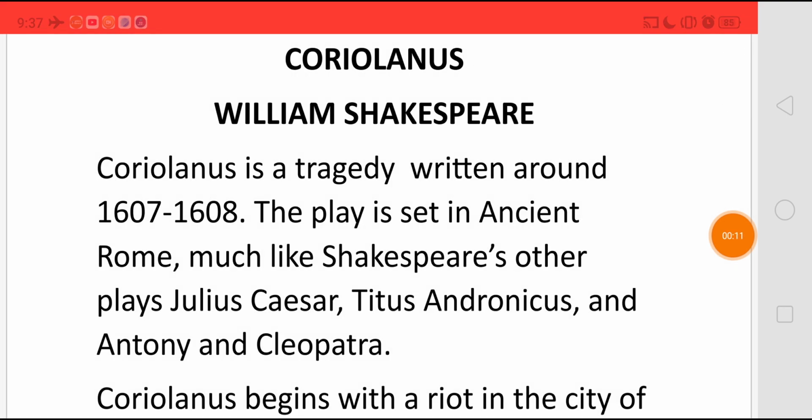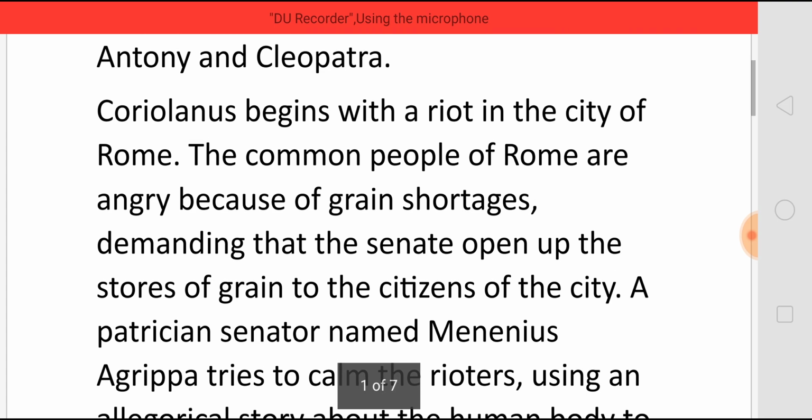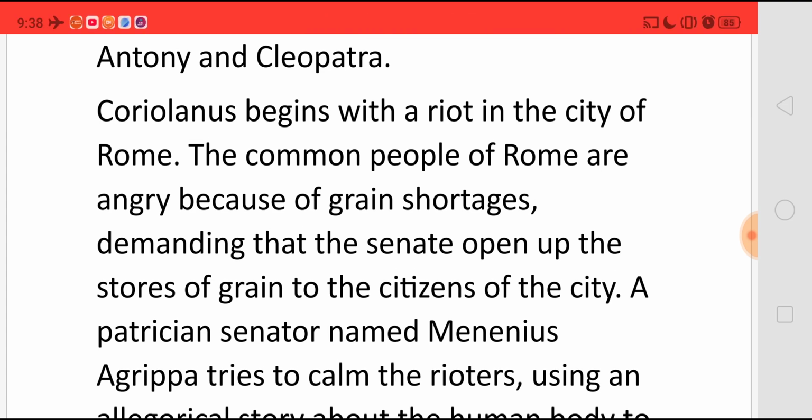This is a tragedy written around 1607 to 1608, and the play is set in ancient Rome. And just like Shakespeare's Julius Caesar, Titus Andronicus, and Antony and Cleopatra, Coriolanus begins with a riot in the city of Rome. The common people of Rome are angry because there is a shortage of food, and therefore they demand that the Senate open up the stores of grains to the citizens of the city.